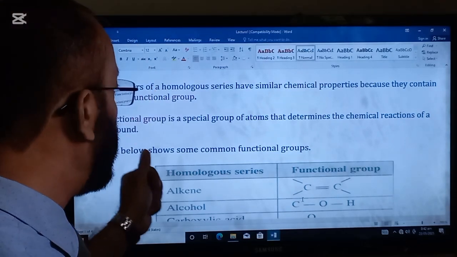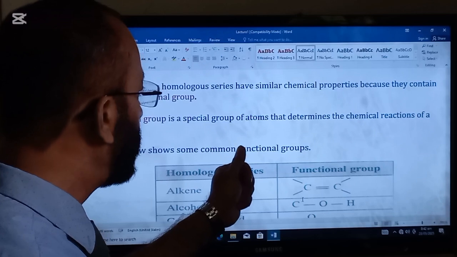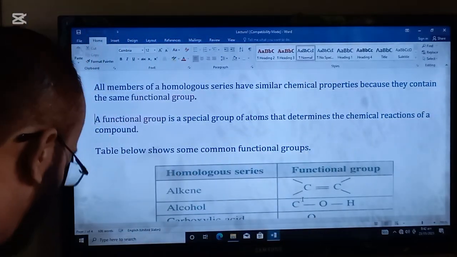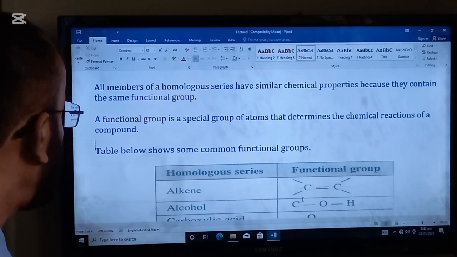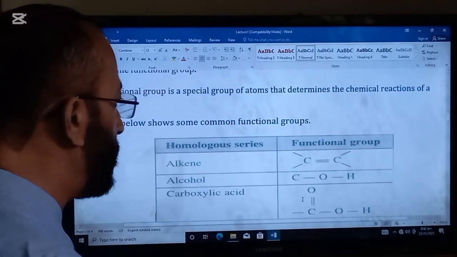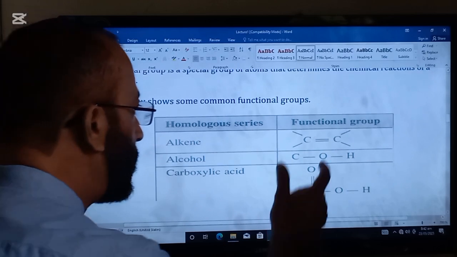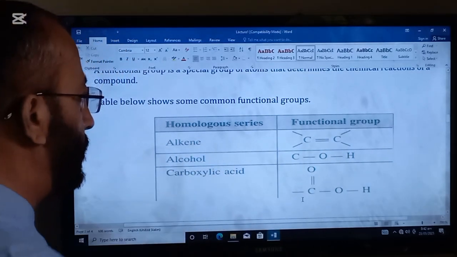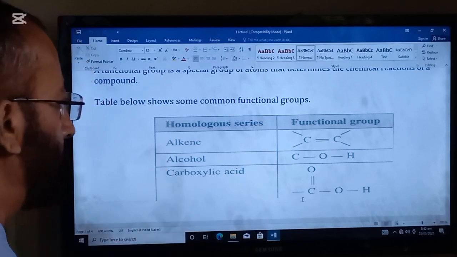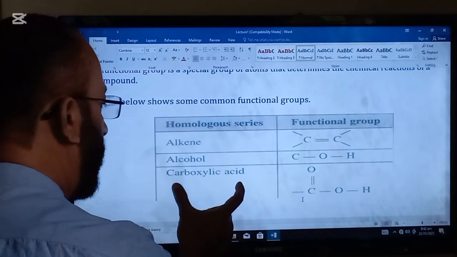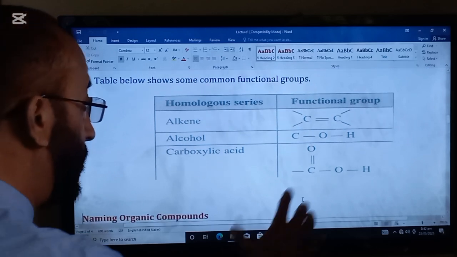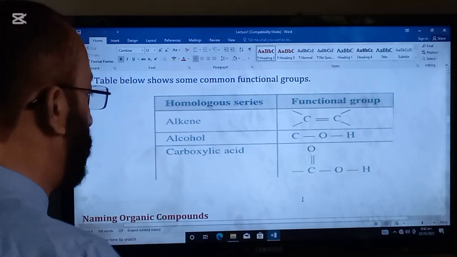A functional group is a special group of atoms that determines the chemical reactions of a compound. Table below shows some common functional groups. This group is alkene. This is alcohol group. And this is carboxylic acid group. These are some very common functional groups.